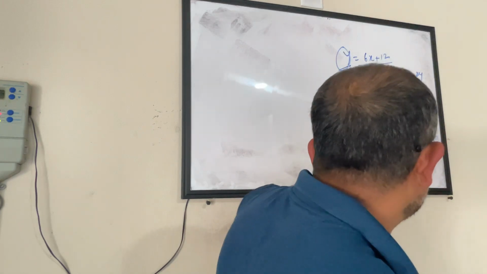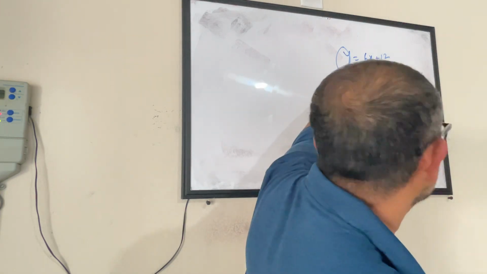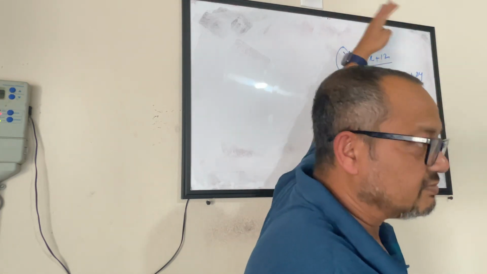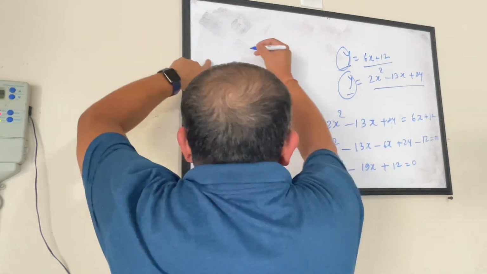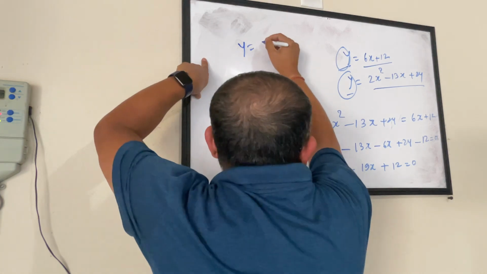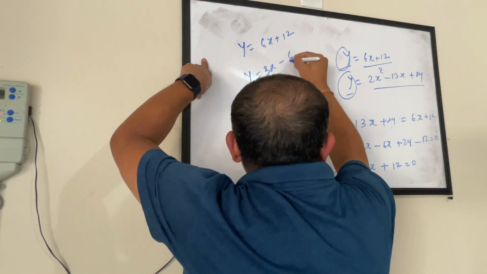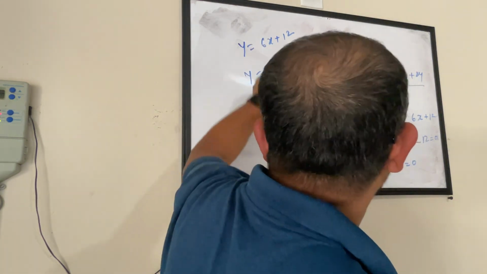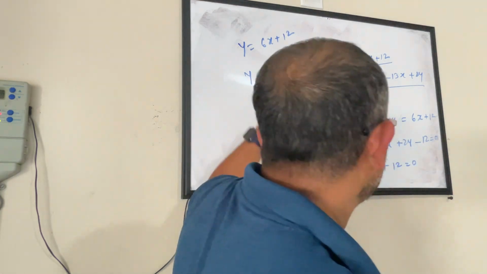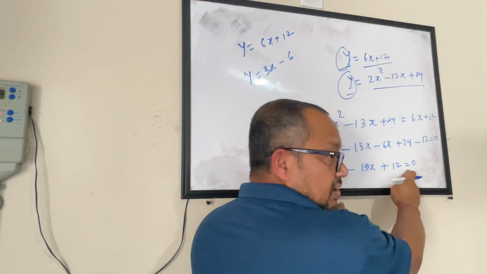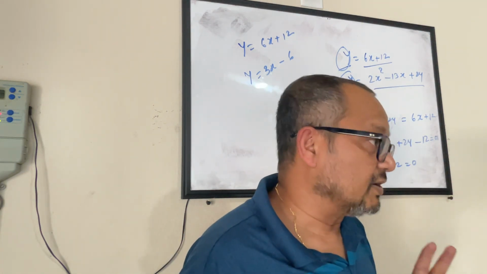Since this is a quadratic equation, this can give me up to two values of x. If I have a linear equation, it can give me... basically, no, let me correct myself. If I have two linear equations like this and y equals 3x minus 6, both are linear equations, so when I solve them, I will get only one value of x and one value of y. Since I have a quadratic equation here and I have to solve it for this, I can get up to two possible values of x.